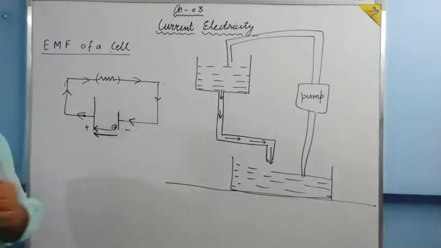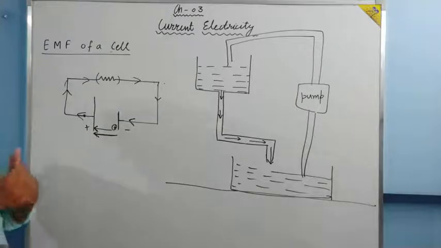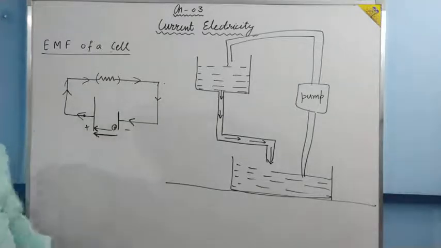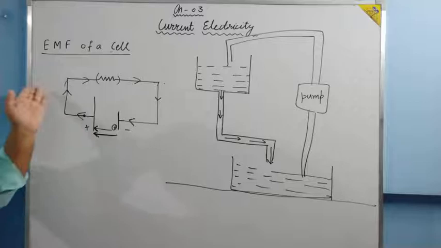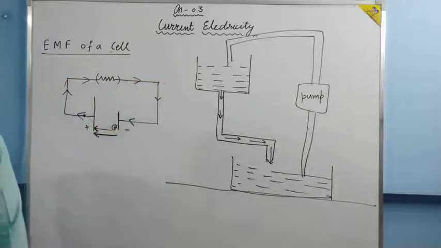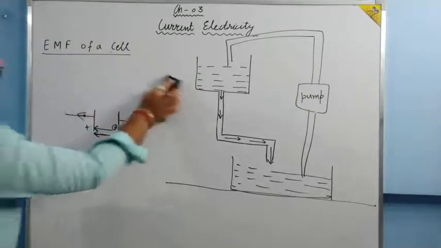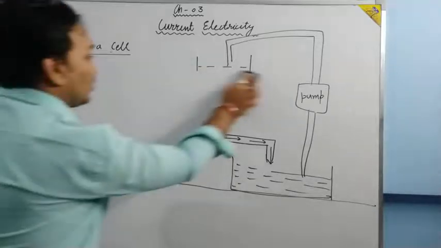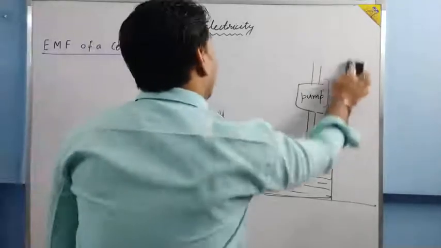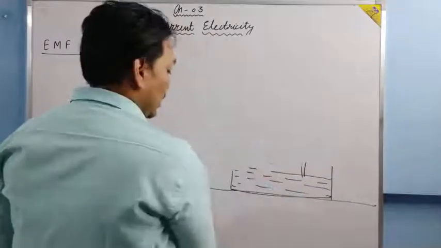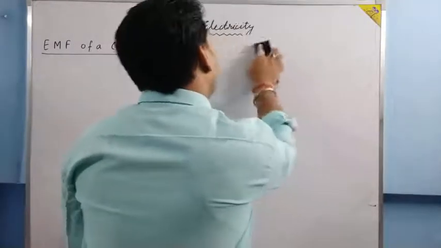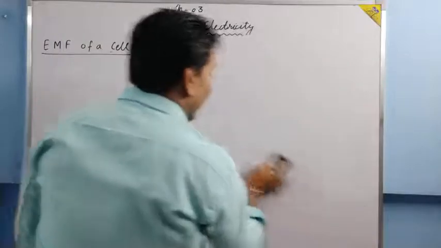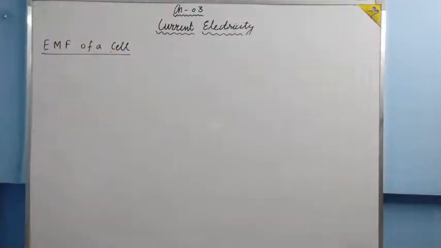The cell has chemical energy, which is converted into electrical energy, and by that electrical energy charges start moving in the circuit. This is the function of a cell. Now, that energy of the cell which is given to a charge to complete its motion through the circuit, inside the cell as well as outside the cell, that very energy per unit charge is called EMF.